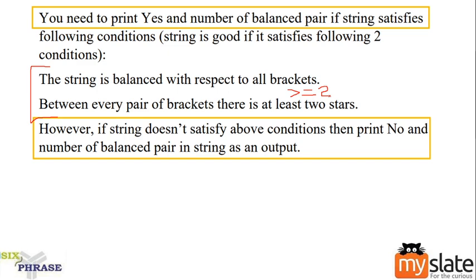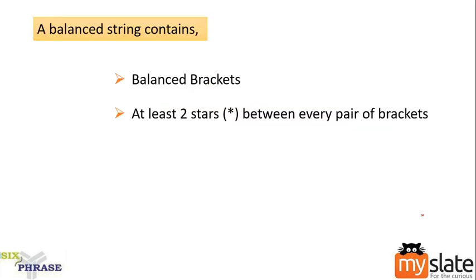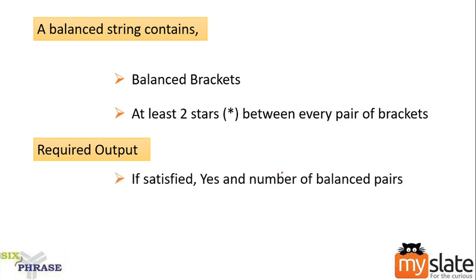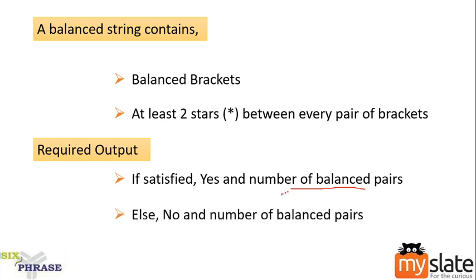Now let's do it step by step. What is the first thing they're asking you? The string is balanced with respect to all brackets. So now we know the output format also. What is the output format? It should contain either a yes or a no. If the condition is satisfied, print yes and the number of balanced pairs. If the condition is not satisfied, print no. Then also we have to print the number of balanced pairs. So my two important things are finding balanced brackets and the star count.